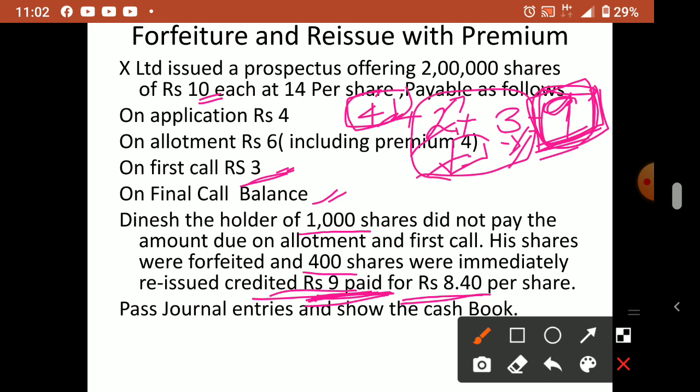So when you pass the forfeiture journal entry, you have to remember till which installment the company asked money from that particular shareholder. That is why it is known as called up amount. I have reminded you so many times: when you debit share capital account on forfeiture, you have to write the called up amount. Till which installment the company asked, that is the value you have to multiply. Okay, so we'll go to the answer.